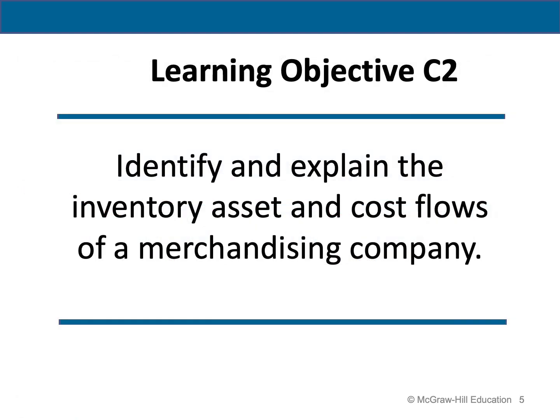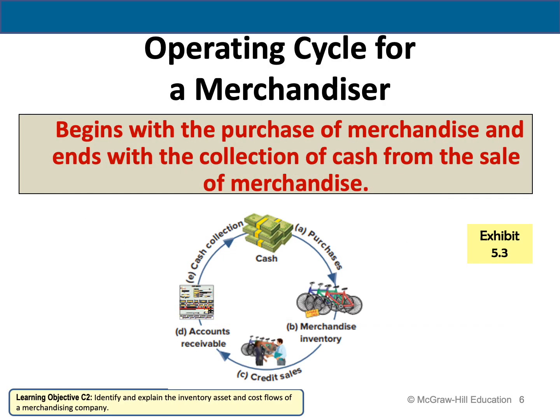The second learning objective of this chapter is to identify and explain the inventory assets and cost flows of a merchandising company. A merchandising company's operating cycle always begins by purchasing merchandise and ends by collecting the cash from selling the merchandise. The length of the operating cycle will be different across the types of businesses.